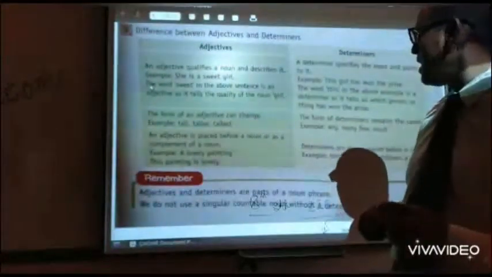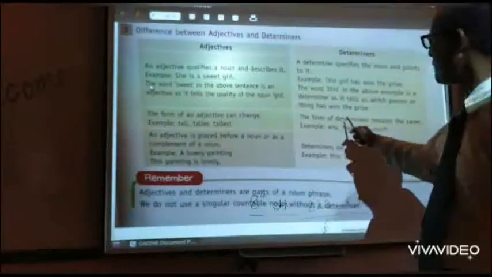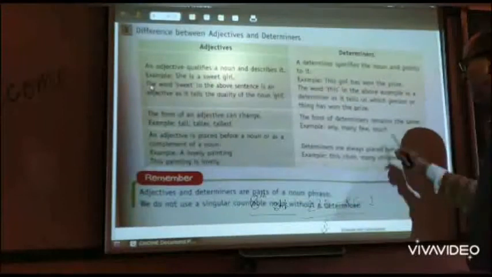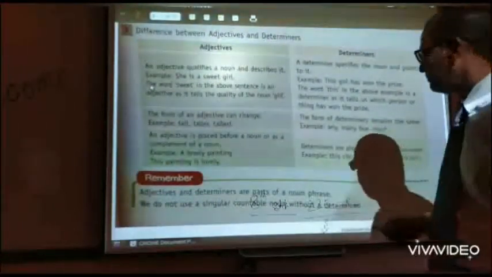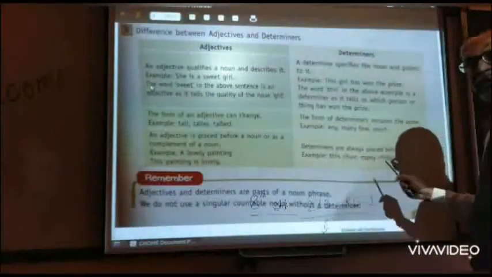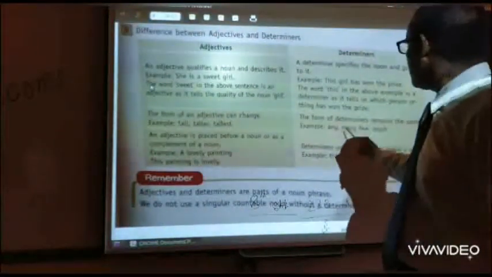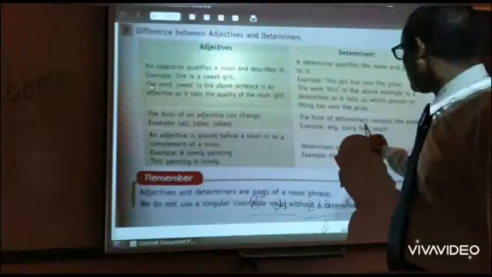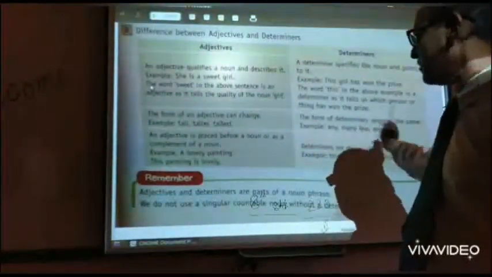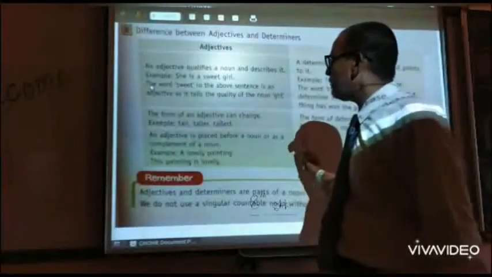But the form of determiners remains the same. Example: any, many, much. Although we can have much, more, most, few, fewer, fewest, that is another thing. Here we don't have the positive, comparative and superlative forms. So that is the main difference.